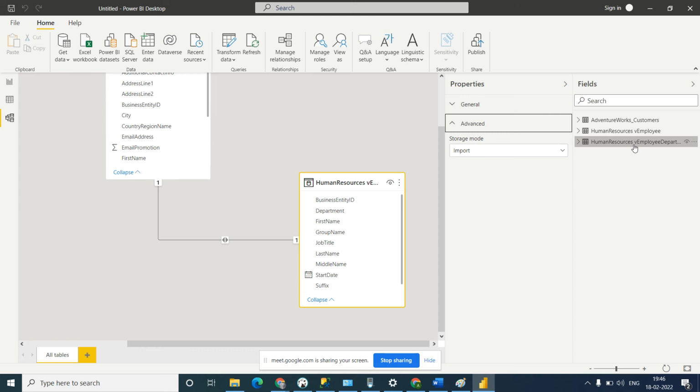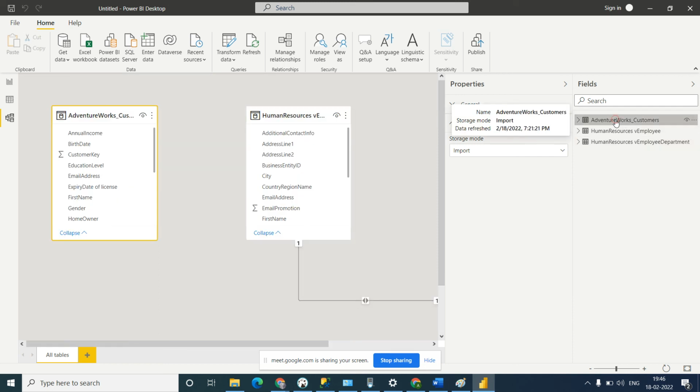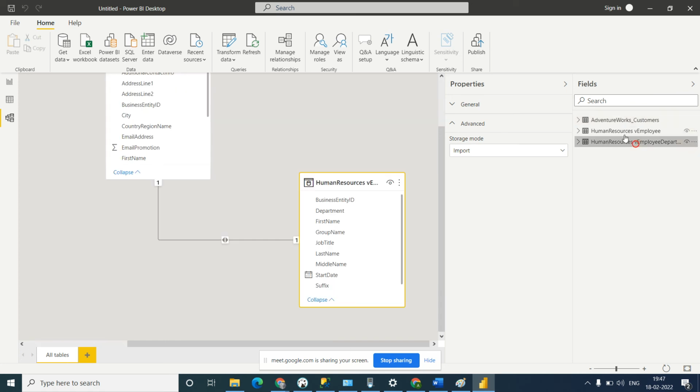When you click on this table, there is an advanced option. You can see this is the import mode. The Adventure file is also in import mode. If there is anything in direct query, it will show direct query. Right now all tables are in import mode.